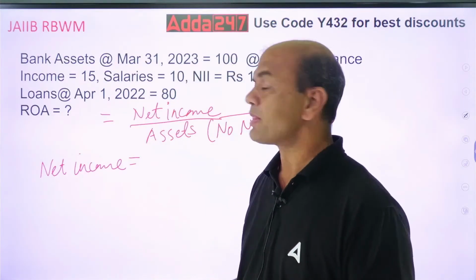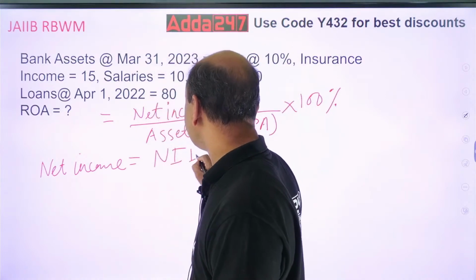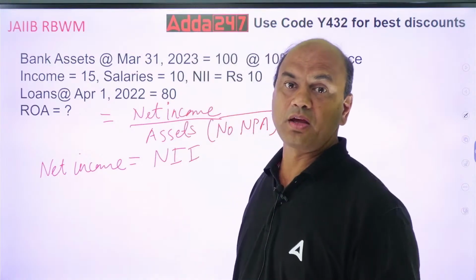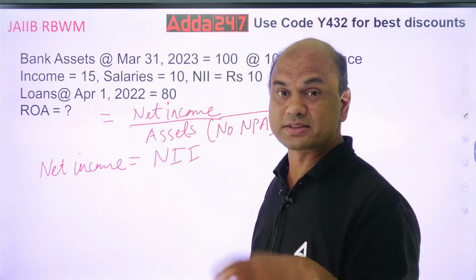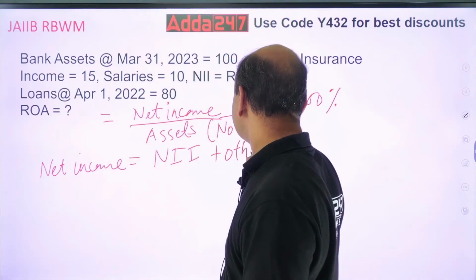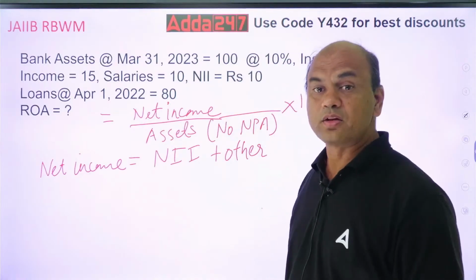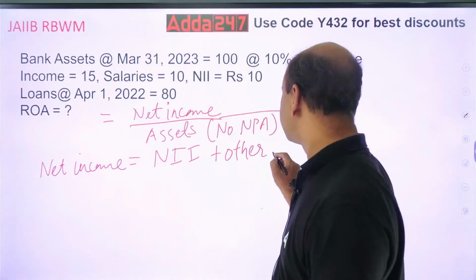One is your NII, and the other is other income.